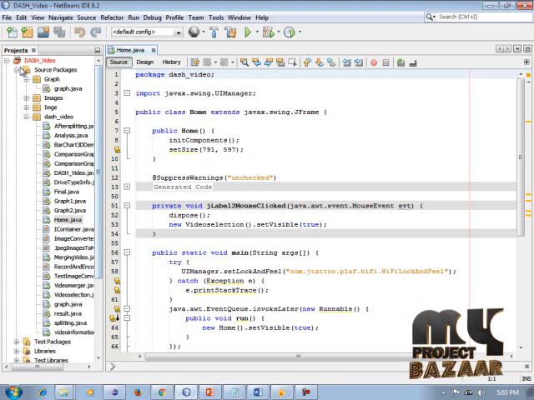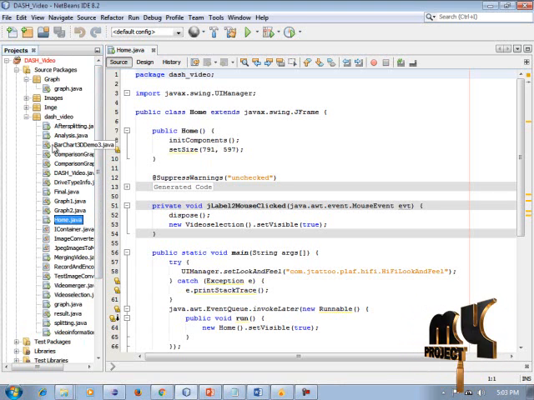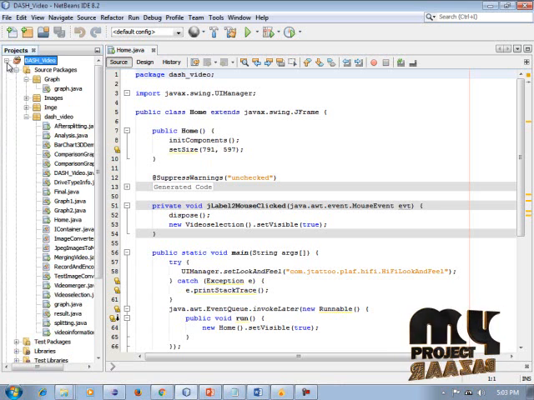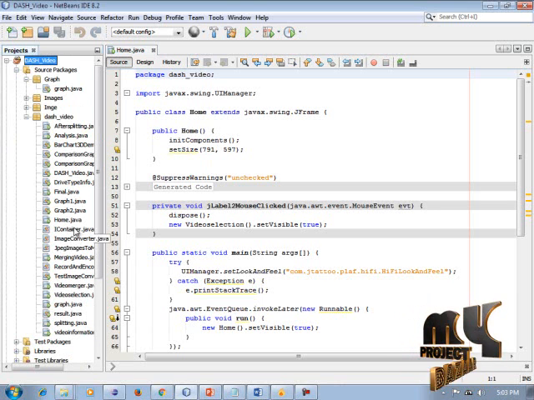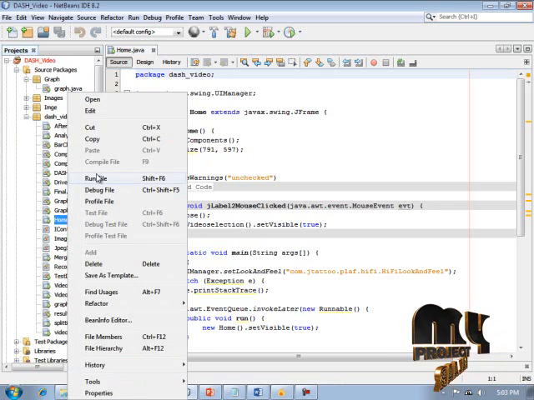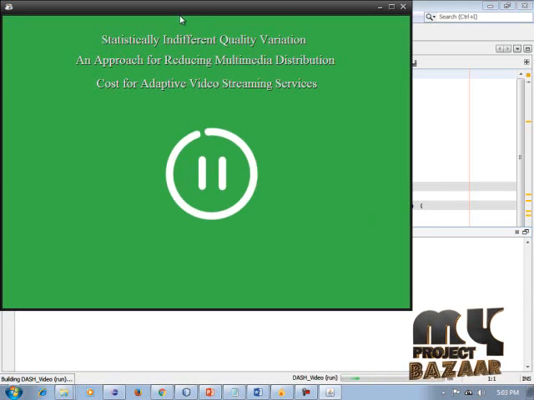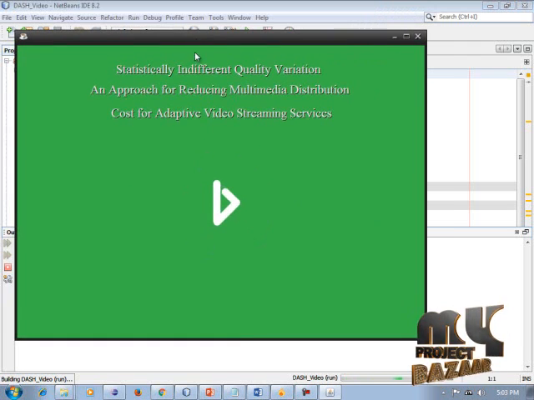It is our project, Dash Video. So it is our project name. We open this project, and all of the packages are displayed. We click the home page, and right click the run file. Our project home page is displayed.